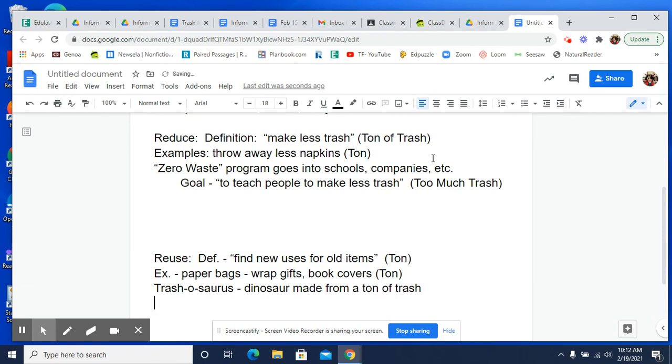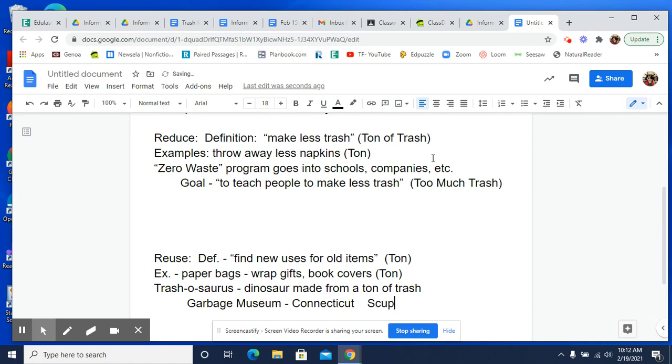Now, this is a specific dinosaur, so I want to make sure that I explain that. And they saw it was at the Garbage Museum. It's an actual museum called Garbage Museum, and it was in Connecticut. So it's this museum in Connecticut. I'm just going to make sure I put that.